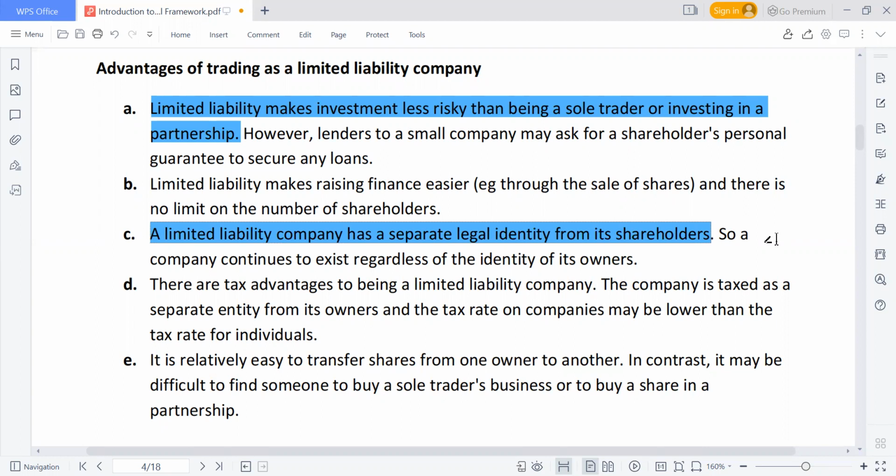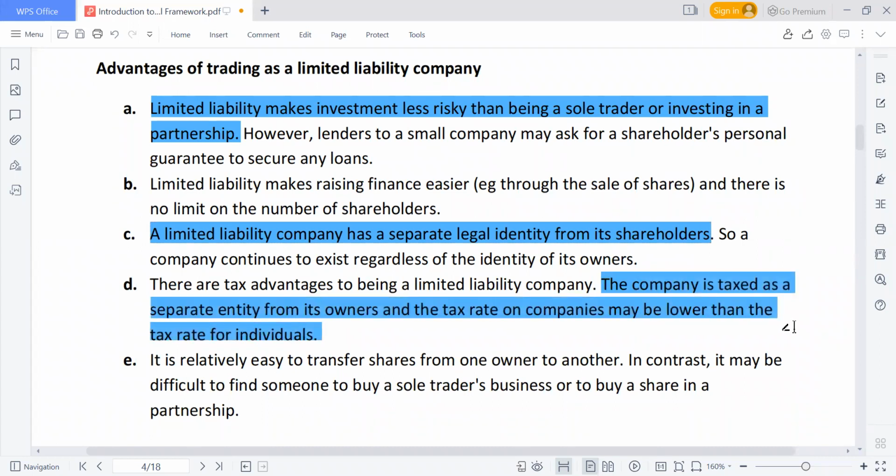Although there are some companies that, nowadays, through the Finance Act, we are still going to look at that when we get to the regulation aspect. Even though you're a limited liability company, if your turnover for a certain period is not above 20 million, then the federal government will ask you not to pay tax.